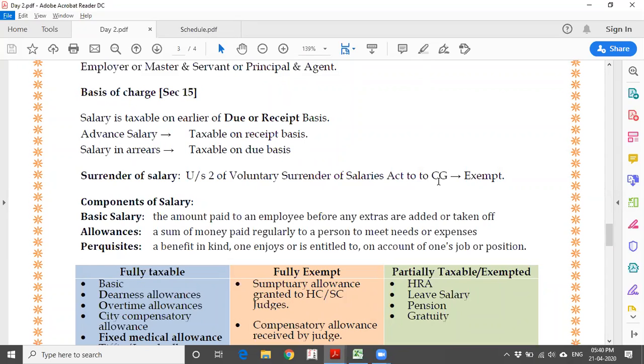I haven't spent, but the benefit has been given to me directly, that is called perquisite. Now, why are perquisites taxed? Whenever you are generating some income, generally you are going to spend. You cannot keep it as it is. You need to spend for livelihood, for eating, or whatever.